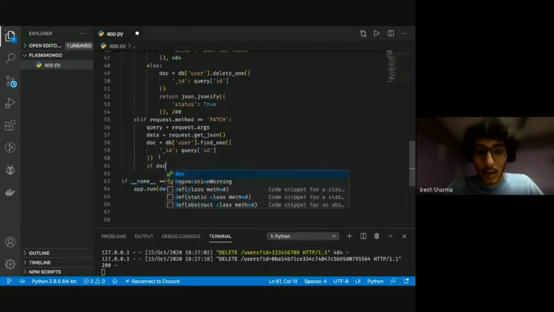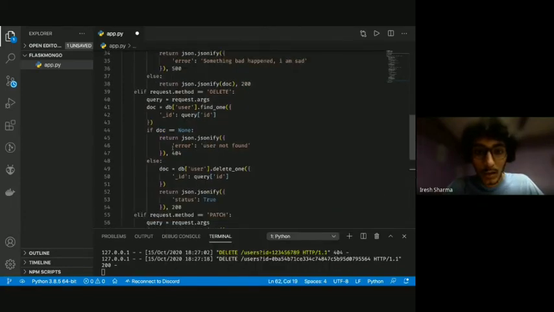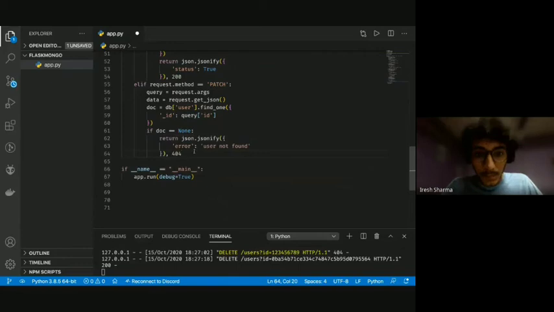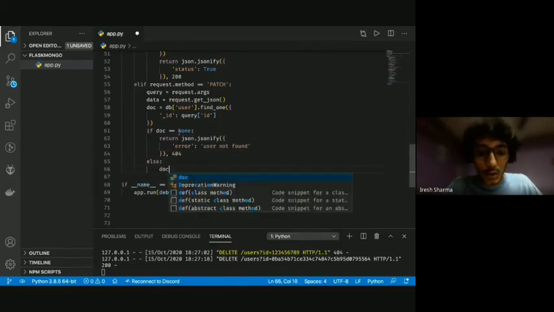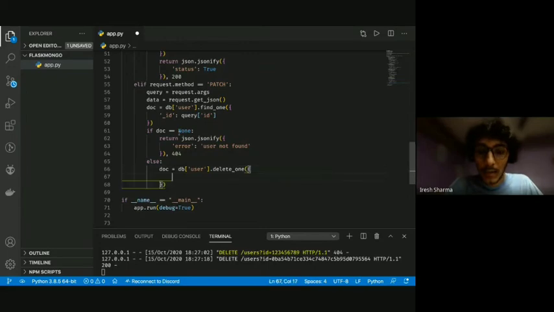If doc is equal to None, we return an error. I'm just going to copy the error from here. Else we are going to do a doc is equal to db.user.delete_one, and we're going to set the